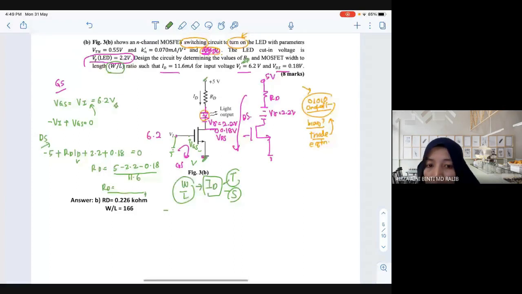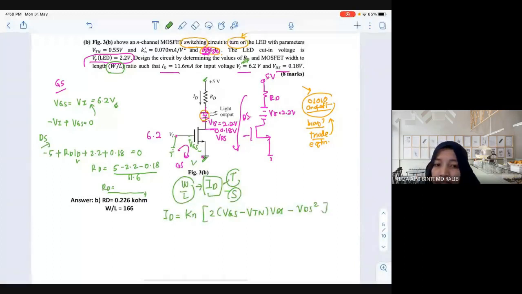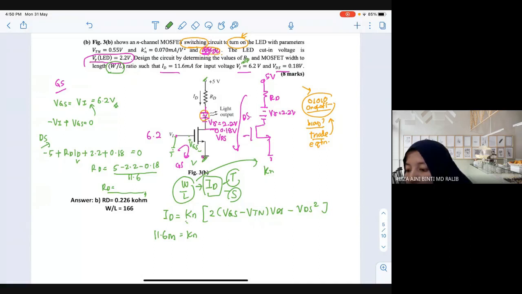Okay, anybody can help me? Kn over 2... VGS minus VTN, VDS, next, minus VDS squared. So it's a bit of a lengthy equation. Now you know that you need to find W over L. In order to find W over L, you need to find Kn first. So don't plug in here yet because this is already complicated. Remain the Kn there, later you find W over L. So here it becomes 11.6 milli. Don't forget the milli.